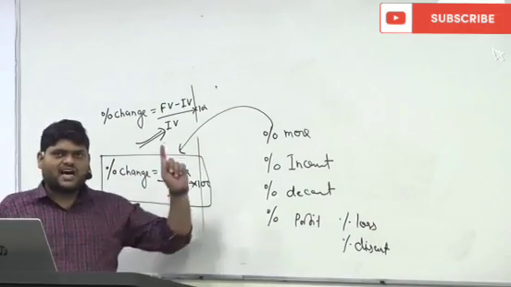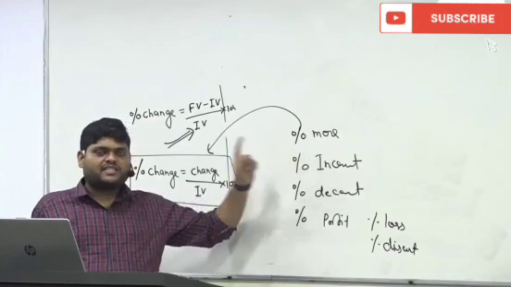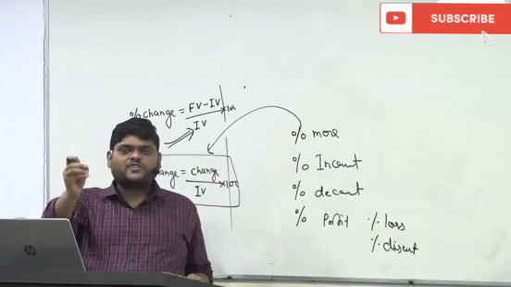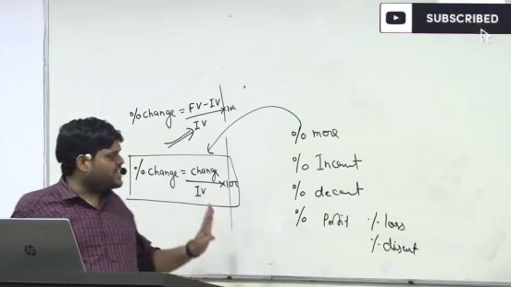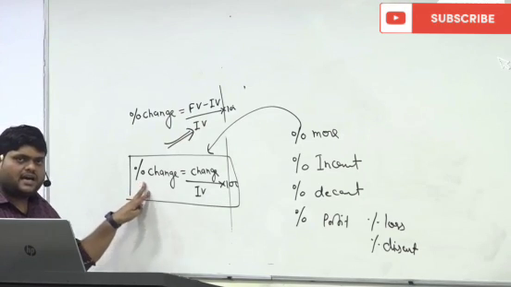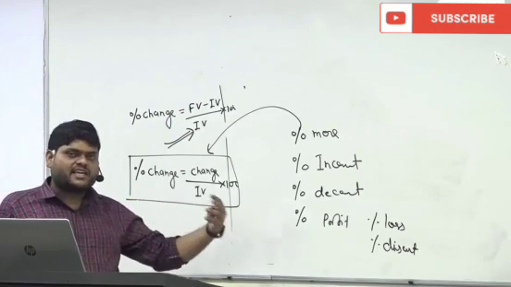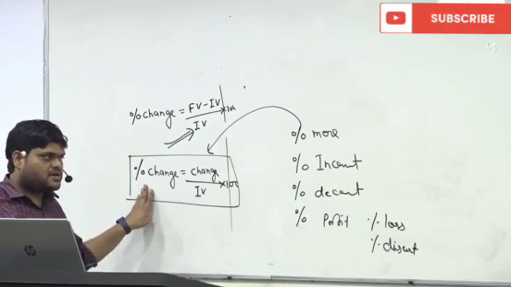This is another thing you have to keep in mind: whenever they say X is how much percent more than Y, the first thing that comes to your mind is they are asking percent of change. How much percent X increased than Y, then they are asking percent of change.